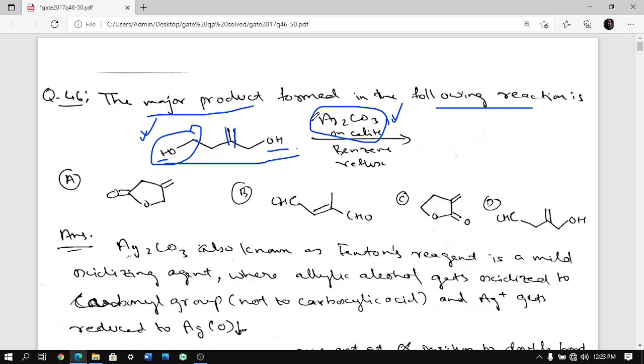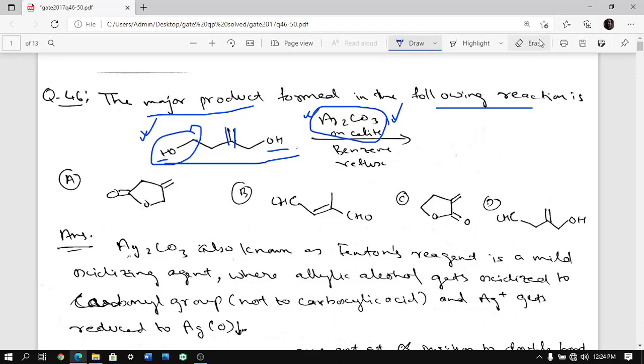Such things could be achieved even by PCC, but why are we using Ag2CO3? Because it is so mild that it does not oxidize any primary alcohol, but it will oxidize only allylic alcohol. So when a double bond is there, the next carbon to it is called the allylic position. So this is an allylic position, this is an allylic position.